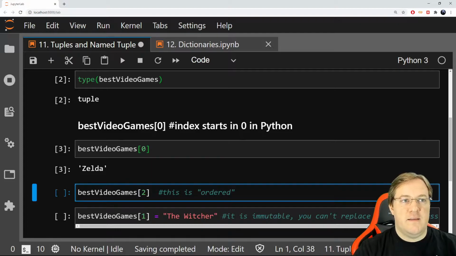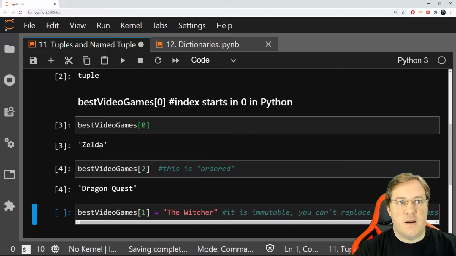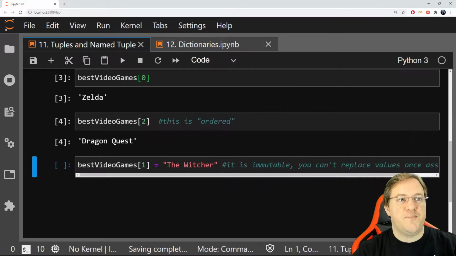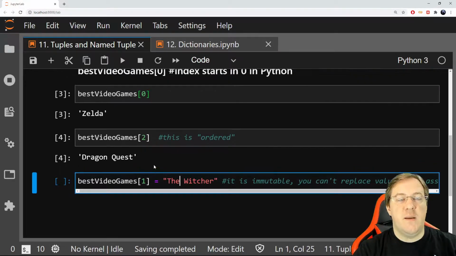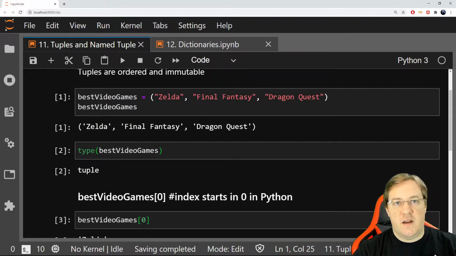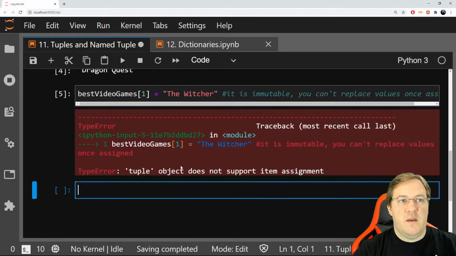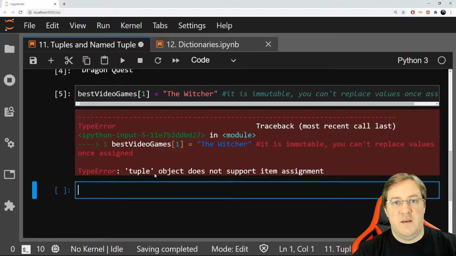If I want to look at the last one, it's number 2 because it's 0, 1, 2, Dragon Quest, then it is Dragon Quest, right? So if I know where something is in the tuple, I can just always call it using its index. There is an order. Now, if I want to change the value of something, I say, okay, the best video game 1, which here is Final Fantasy, we want to change it. We want to say it is The Witcher now. So I try that, but it gives me an error, right? Because a tuple cannot be changed once it has been assigned.